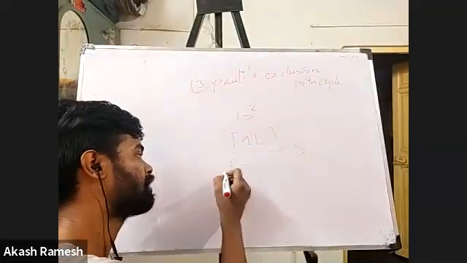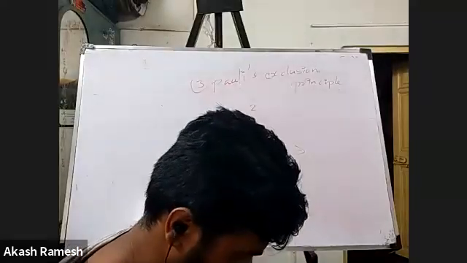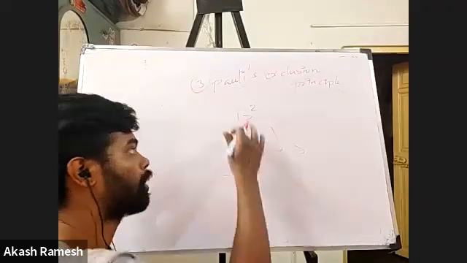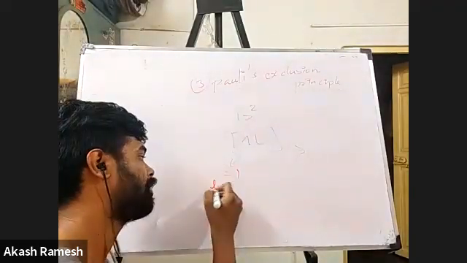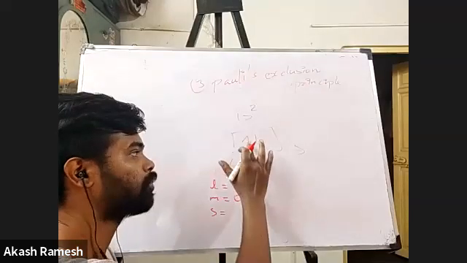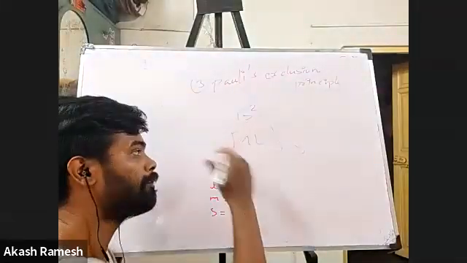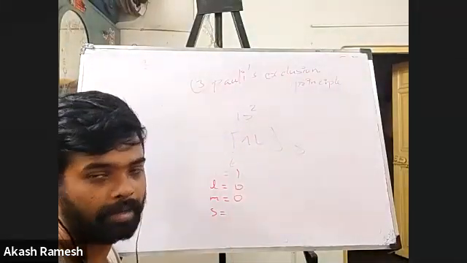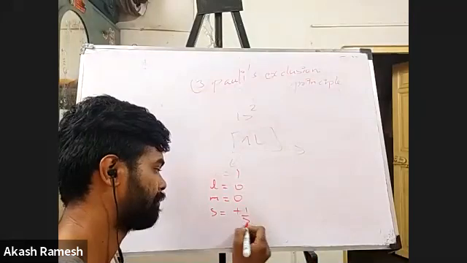For this electron, what is the n value? 1, because it's the first shell. What is the l value? 0. What is the m value? 0. What is the s value? Assuming clockwise spin, it is plus half.